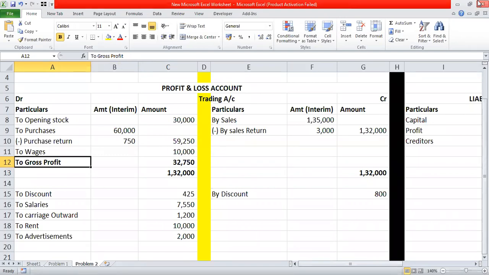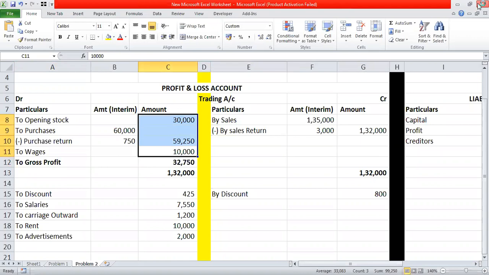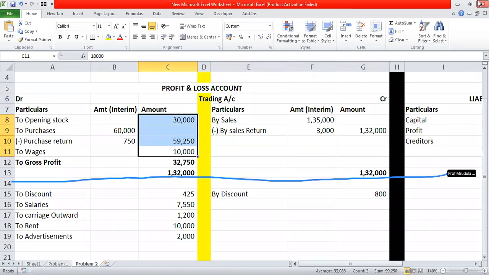Now, yes, any question, beta? Ma'am, pardon me. Huh? Can you repeat that calculation once again? Yeah, sure. What we have done, the total of credit side is bigger than the total of debit side. Only for trading account. We are talking only for the trading account. इसके ऊपर ही हम बात कर रहे हैं.